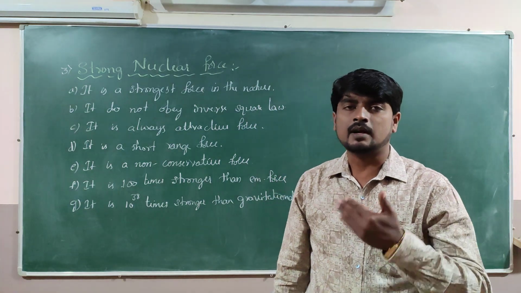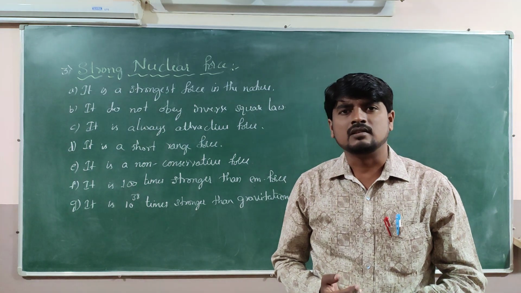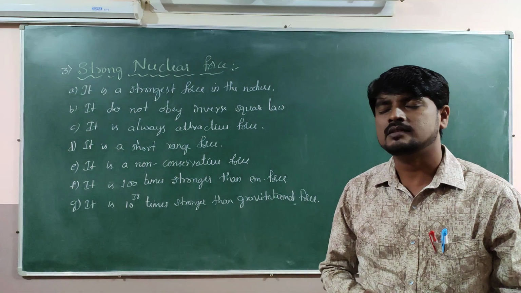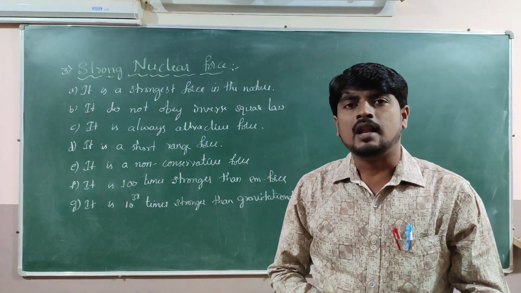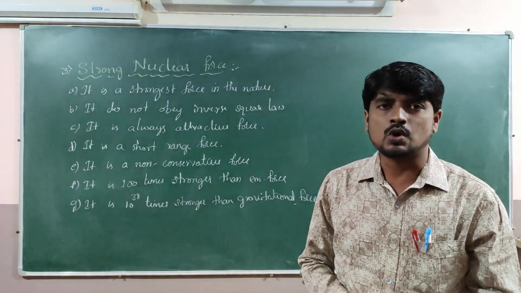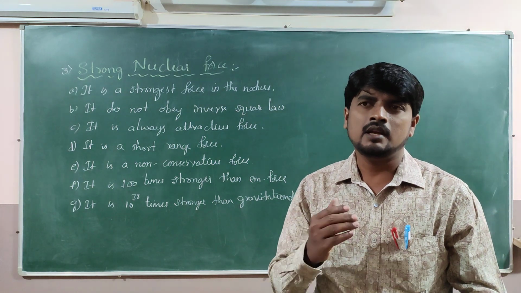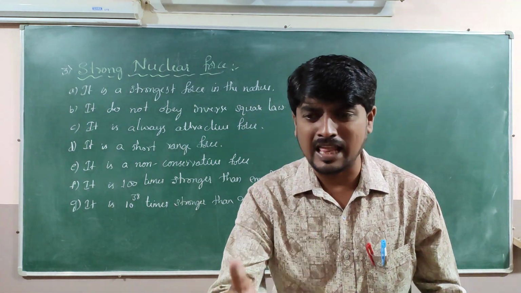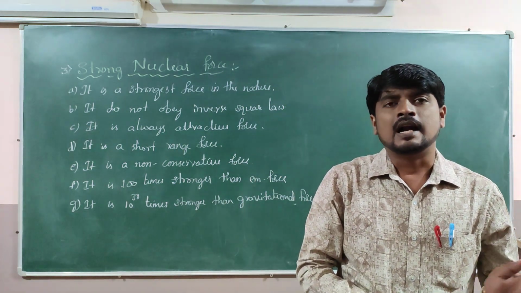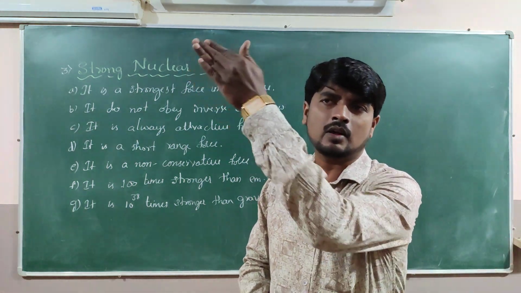Friends, again, from the examination point of view, a question in the examination on this topic may be: name the strongest force in nature. Our answer is strong nuclear force. Or, compare the strongest force with the electromagnetic force and the gravitational force, or name the fundamental forces in ascending order or in descending order.